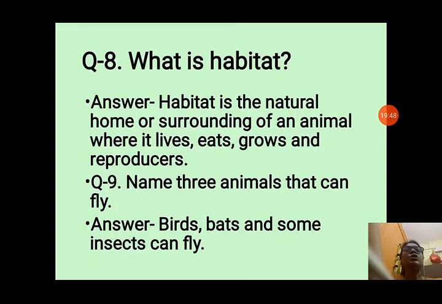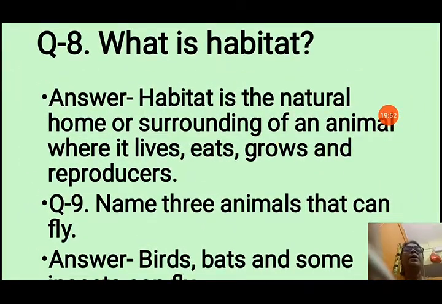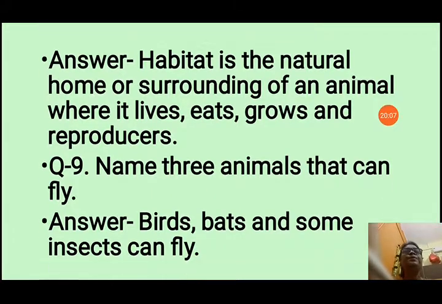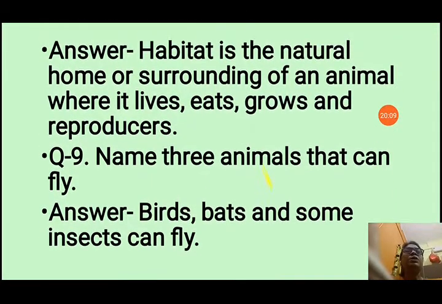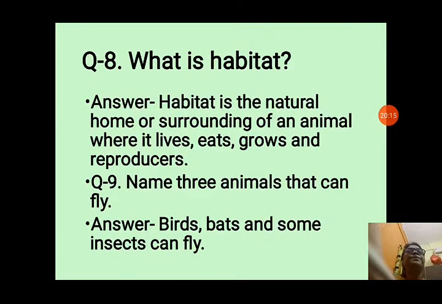Now the next question is, what is habitat? Habitat is the natural home or surroundings of an animal where it lives, eats, grows and reproduces. We have discussed about habitat, where animals get all the facilities to survive, that is they can eat, they grow and they reproduce in their habitat. Name 3 animals that can fly. So 3 animals that can truly fly are birds, bats and some insects, because they have wings.